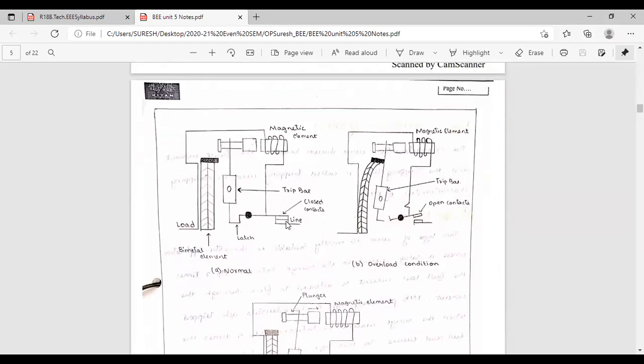Under normal condition, it will be in the closed condition. Under overload condition, due to thermal effect, it will open the contact, the movable contact. Fixed contact is this one, movable contact is this one. Fixed contact cannot move. When it is touching the plunger, it will open the circuit under overload condition, due to thermal effect.